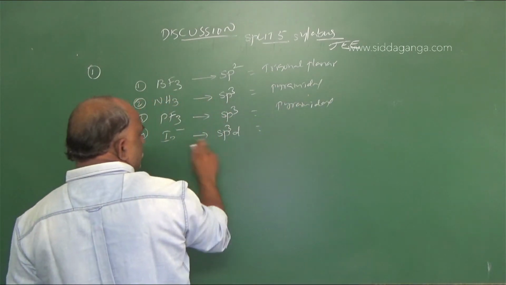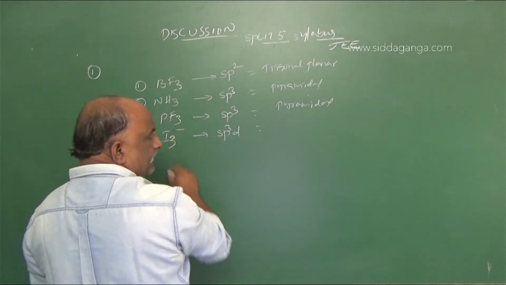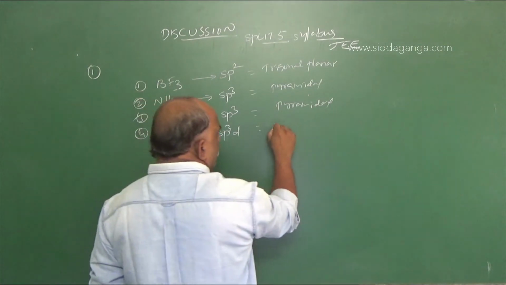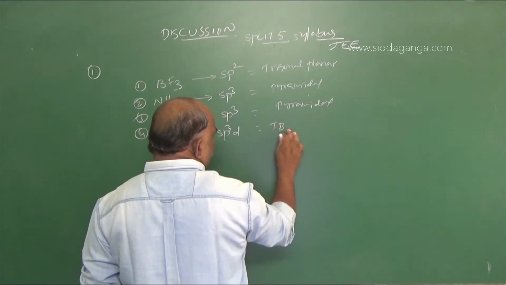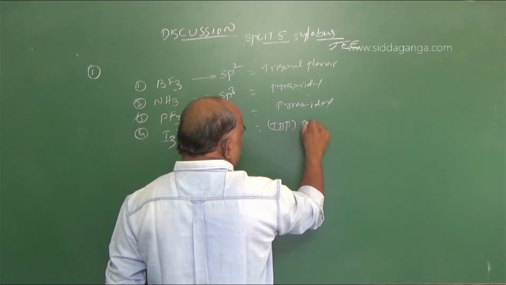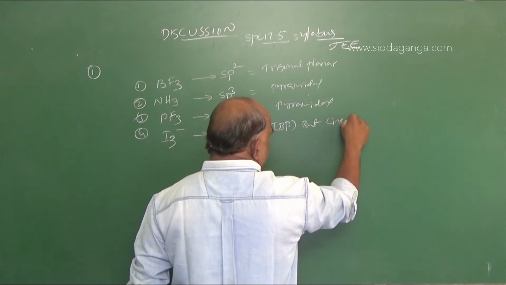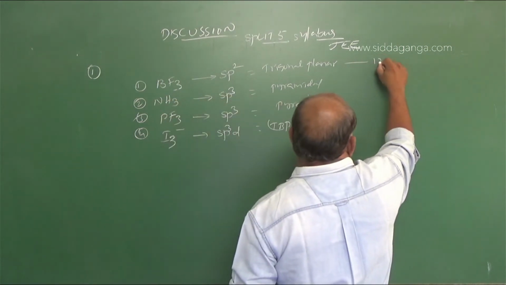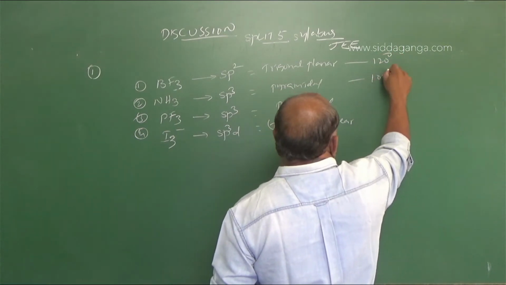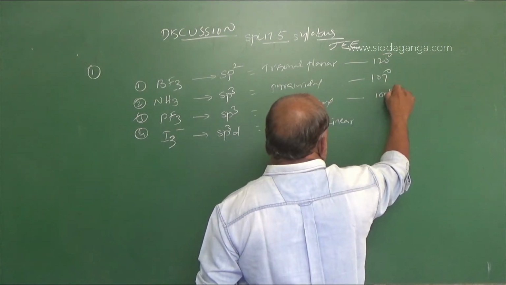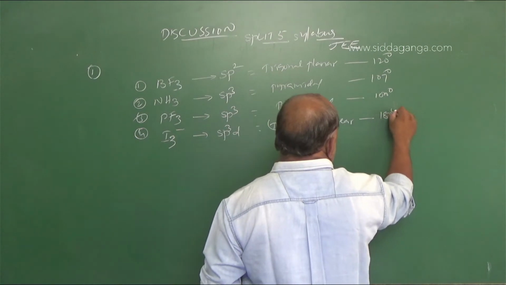And here sp3d hybridization, actually we expect trigonal bipyramidal, but the shape of the molecule is linear. So here the bond angles are 120 degrees, 107 degrees, 100 degrees, and 180 degrees.